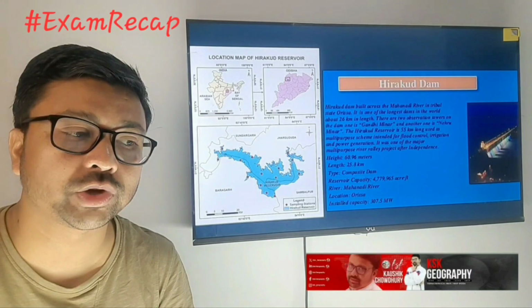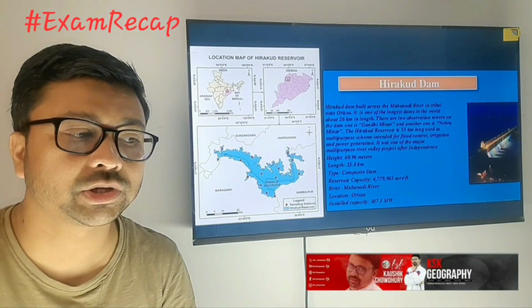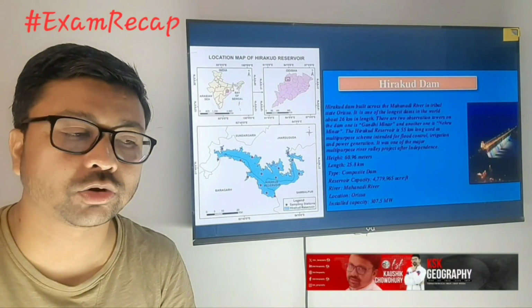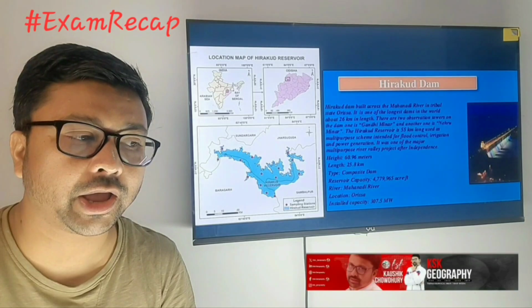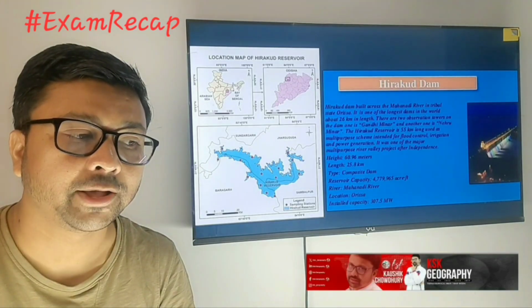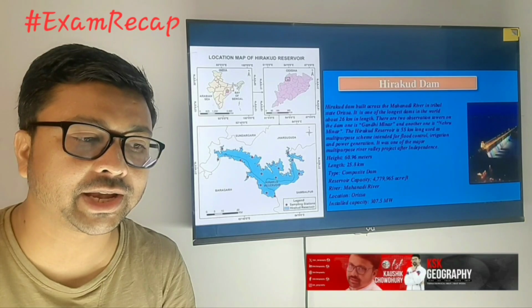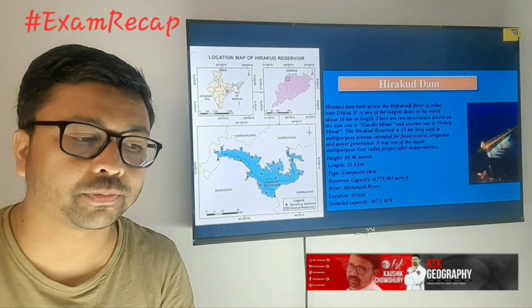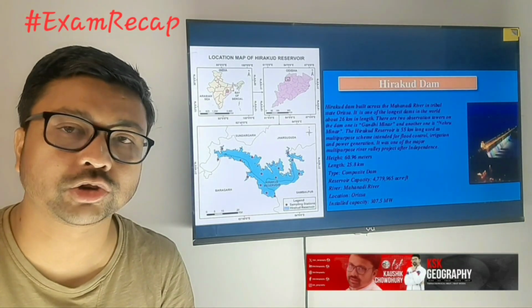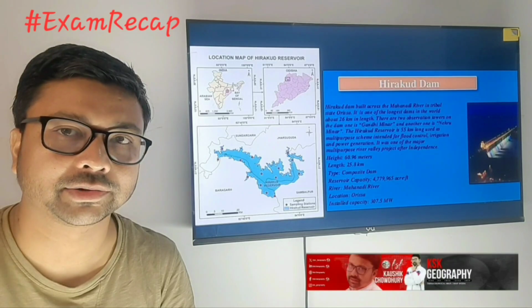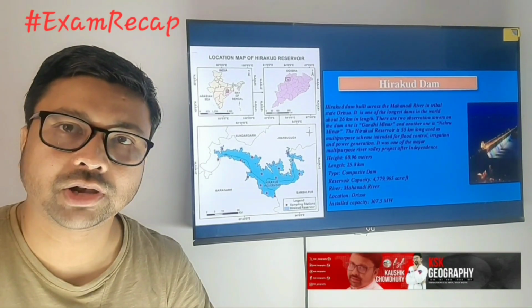Similarly, for Hirakud Dam also you need to know on which river and in which state it is located. That is in Odisha, on the Mahanadi river. And then you need to know which states are getting benefit from there. So that is what you need to remember from this part.